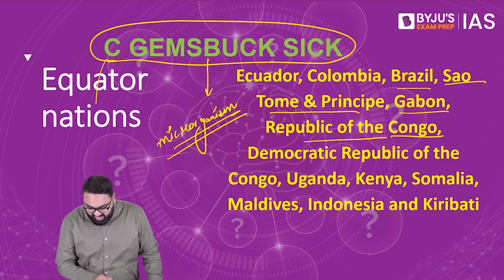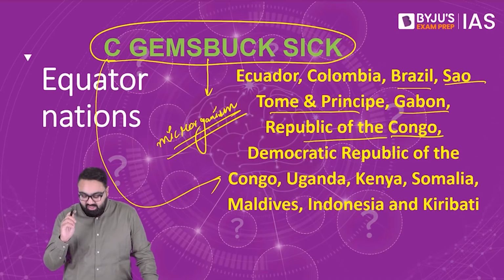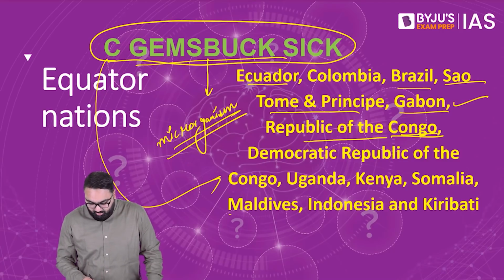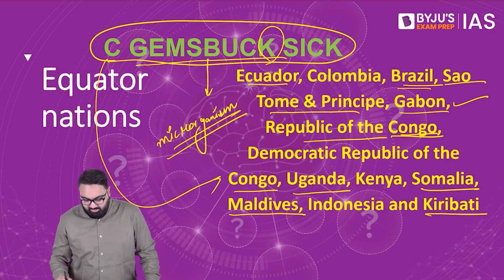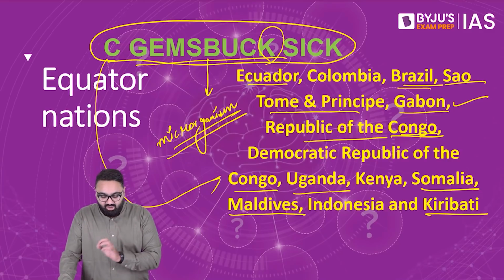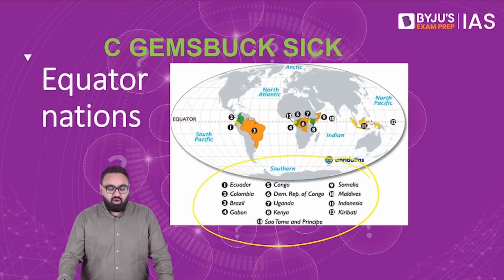The letter C here stands for Congo. So in both these cases, in both the countries, I am only assuming that their name is Congo. Then James Buck, where G stands for Gabon, E stands for Ecuador, M here would stand for Maldives, S would stand for Somalia, B here would stand for Brazil, U comes for Uganda, C again comes for Congo, and K here comes for Kiribati. This is how you can remember all the 13 nations through which the line of equator passes. These are these 13 nations named again here for your reference.